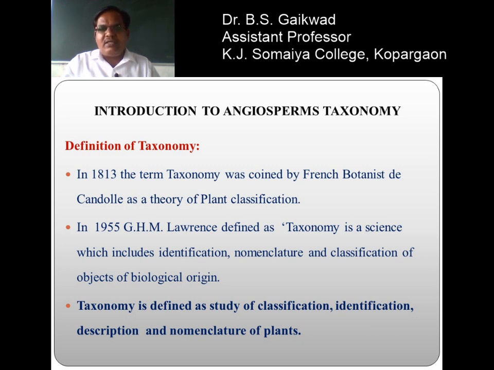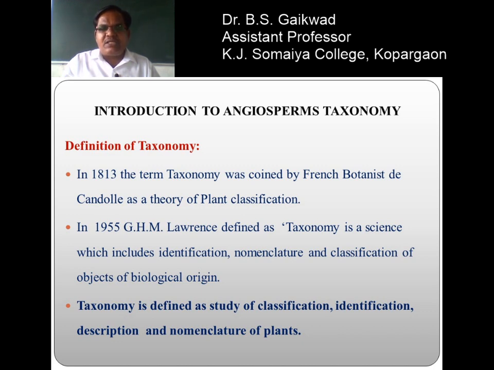First we isolate the plants, that is the biological objects. Then these objects must be identified, whether the plant is a herb, a shrub or a tree.